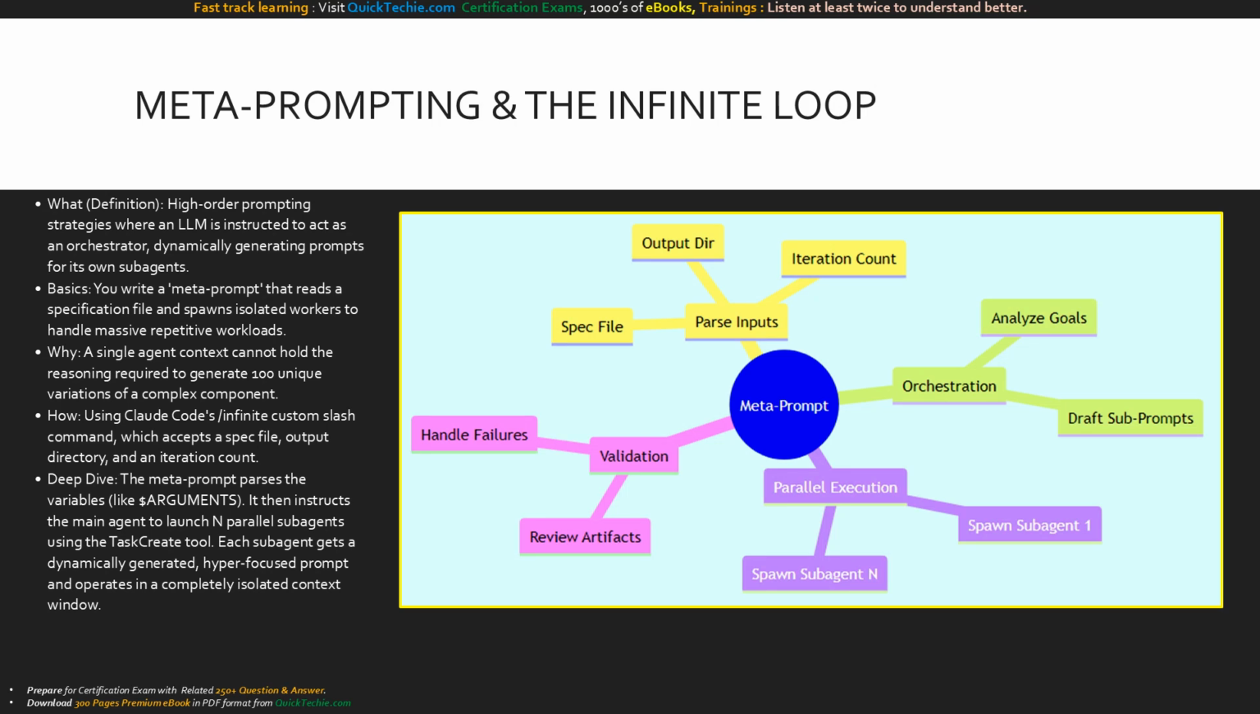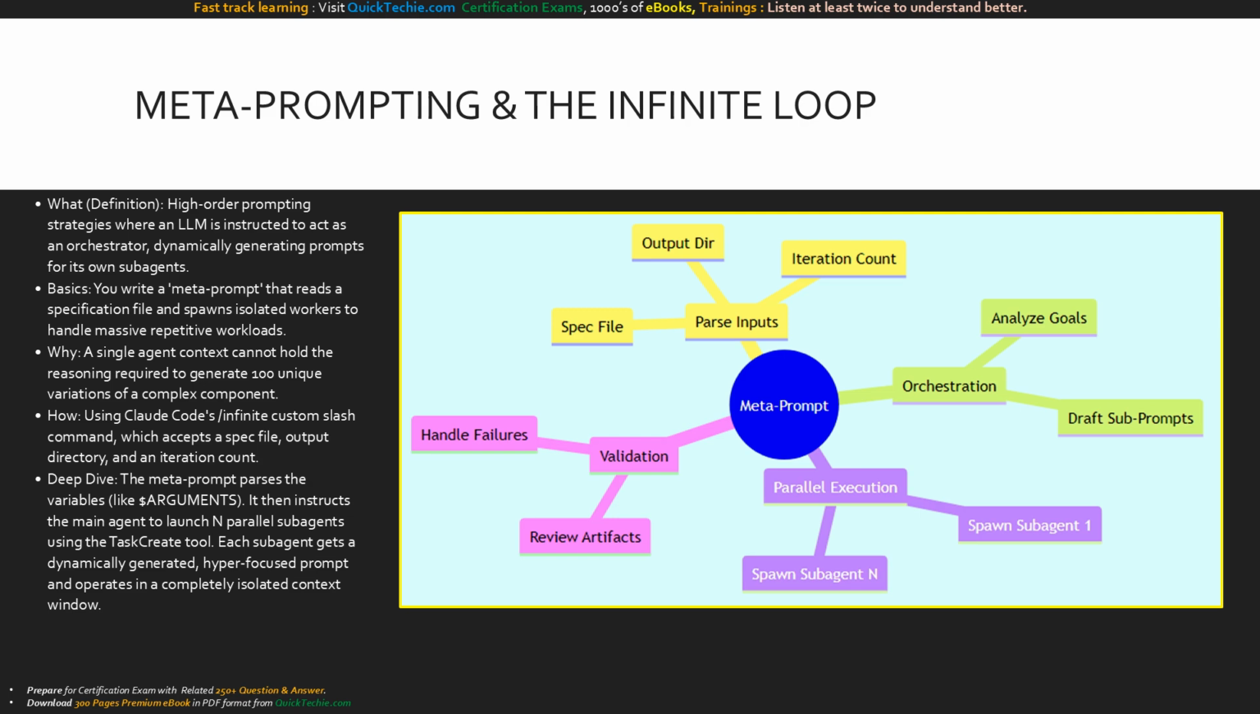To truly scale, we move from single agents to metaprompting and the infinite loop. What does this mean? It involves using a high-order prompt that instructs the LLM to act as a manager, dynamically writing new prompts for a swarm of subagents. The basics involve giving this manager a specification file and asking it to spawn isolated workers to handle massive workloads. Why is this necessary? Because a single agent's context window will collapse if you ask it to generate 100 unique, complex software components sequentially.